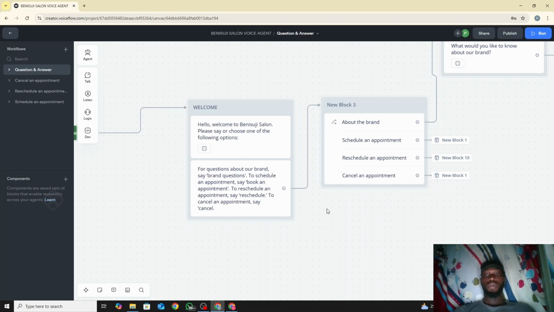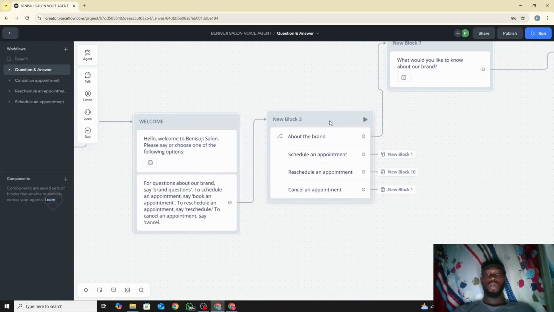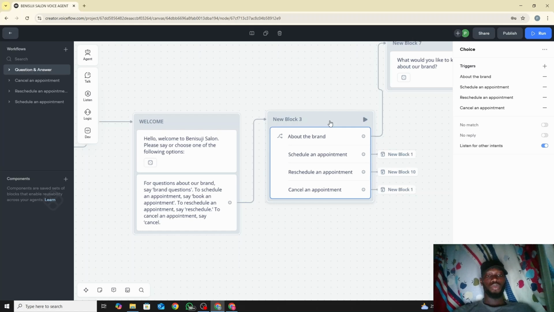So the next thing we move to is the choice block, since we give them option choices to use. That's why we used a choice block. Like I said, when you're using a voice agent, it's way better using choice, sorry, for a voice agent. It saves you lots of time. Mostly when you're using voice AI, you'll be using this choice because it's easier than buttons or any other one. So we chose the choice button.